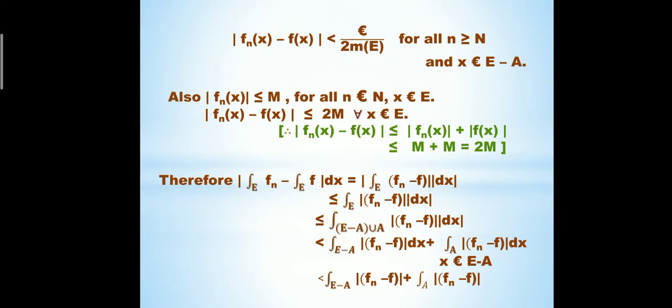Now we also know that (E minus A) union A is always equal to E. It can be clearly shown by the Venn diagram.